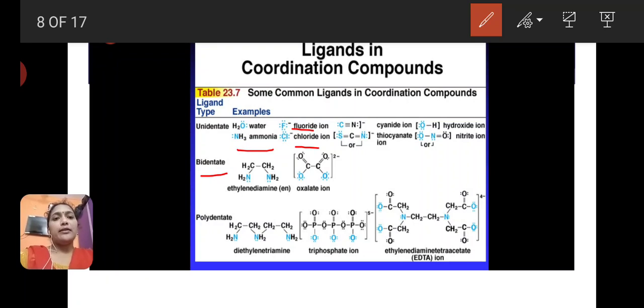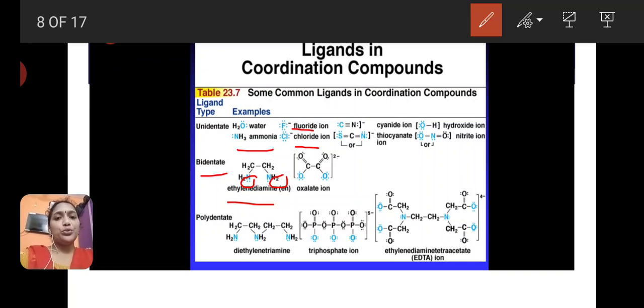Next are bidentate ligands. Bidentate ligands are those which have the capacity to donate two pairs of electrons. An example is ethylenediamine, en. Here two NH2 groups are present, and these two NH2 groups have lone pairs of electrons.